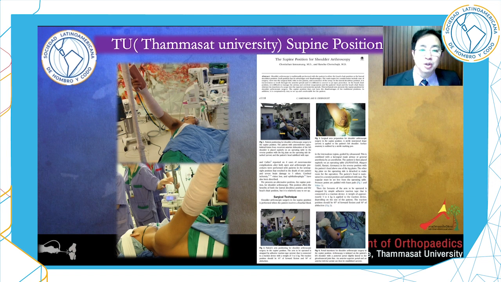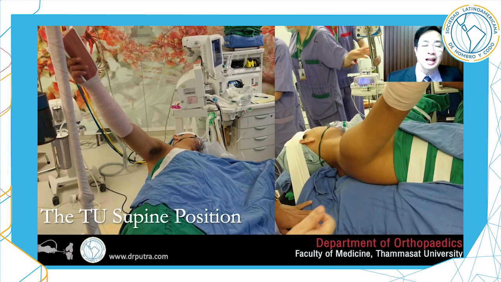The examination under anesthesia is important to determine the degree and direction of the dislocation. We published the TU supine position. It's good for shoulder instability surgery. This position has less gravity effect and is very comfortable for the surgeon and the patient during the surgery. Just regional anesthesia is needed.